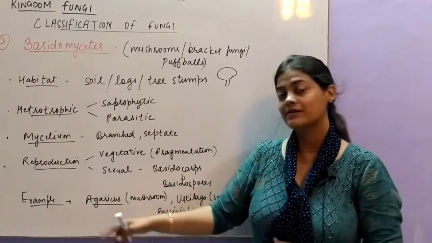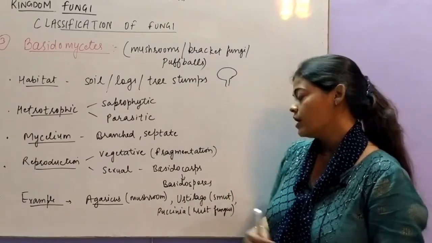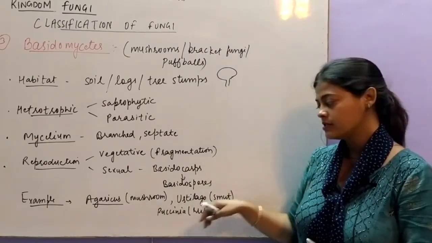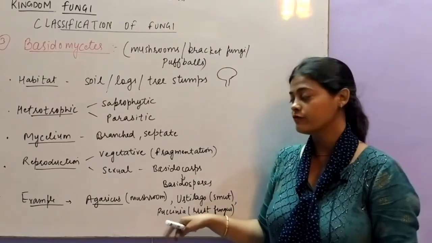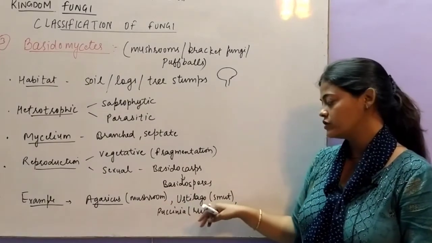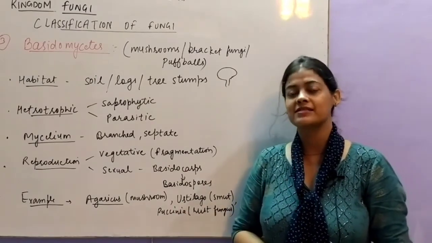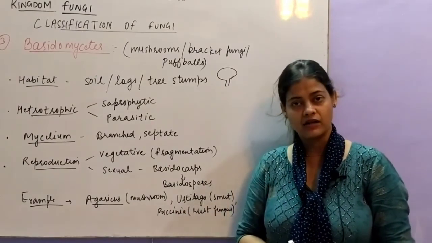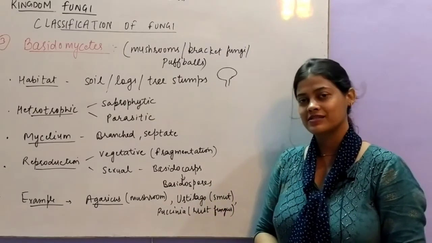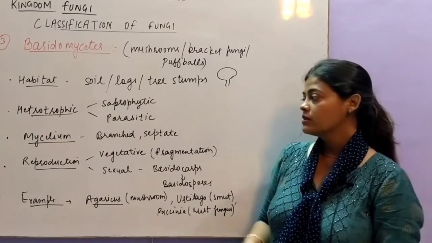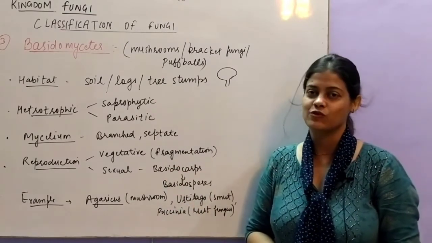Then examples are Agaricus, whose common name is mushroom, which we normally use. Ustilago, its common name is smut. And Puccinia, its common name is rust fungus. Agaricus is the saprotrophic mode of nutrition, and these two are parasitic fungi which may cause diseases. They are pathogenic, they cause diseases in plants, like smut of potato, rust of wheat, so they cause diseases in specific plants, okay. So let's see the sexual mode of reproduction, how they form basidiocarps.